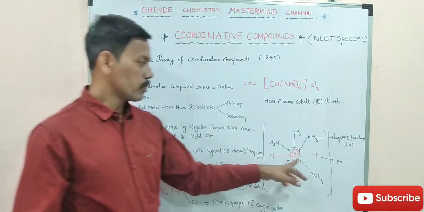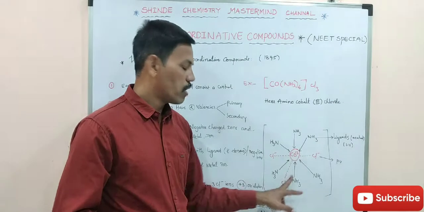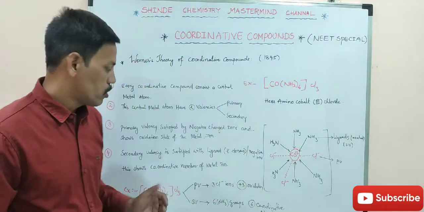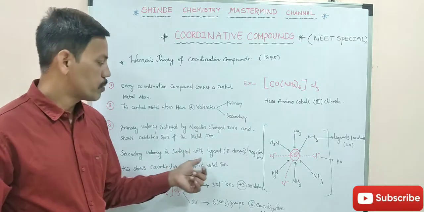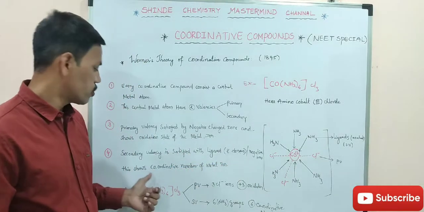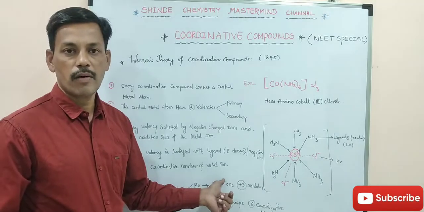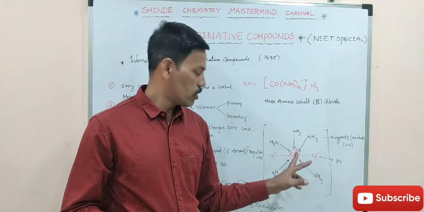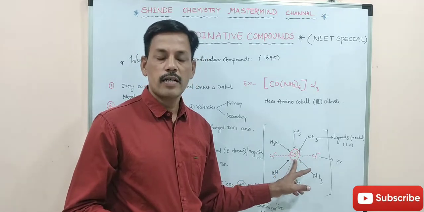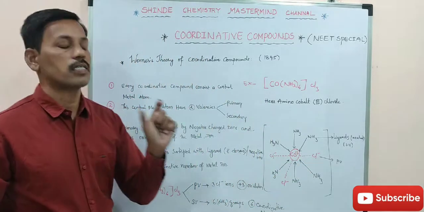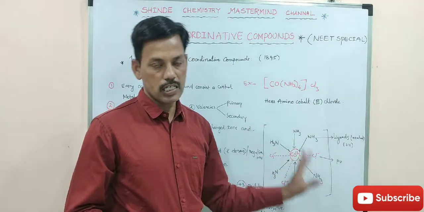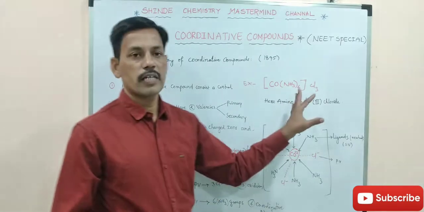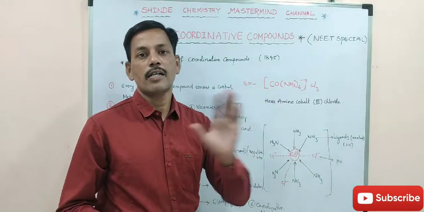In this picture we have 6 ligands, 6 ammine groups attached to the metal atom, and this shows the coordination number of the metal ion. Since 6 ligands are attached to the metal atom, the coordination number of this compound is 6. If the coordination number is 6, this compound gets octahedral geometry.